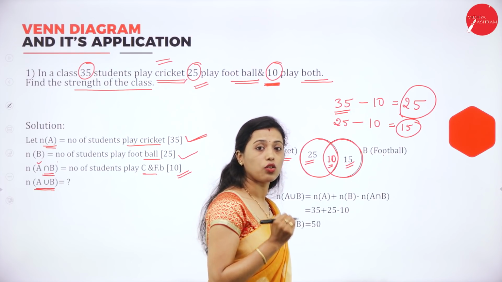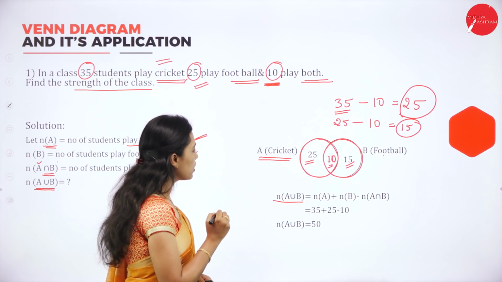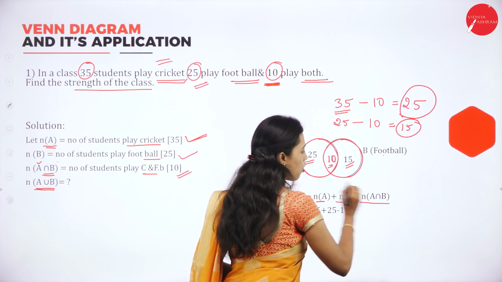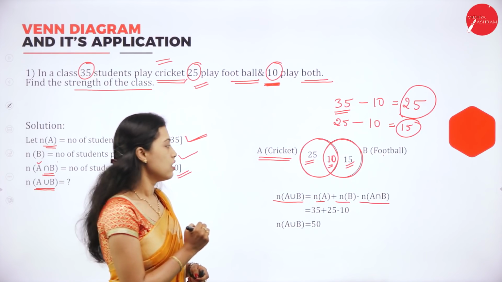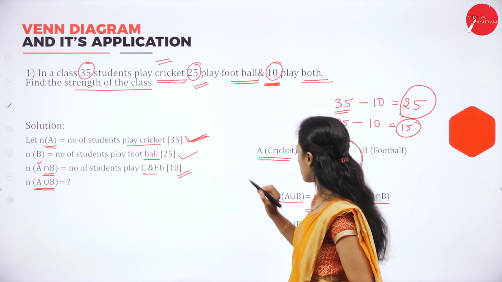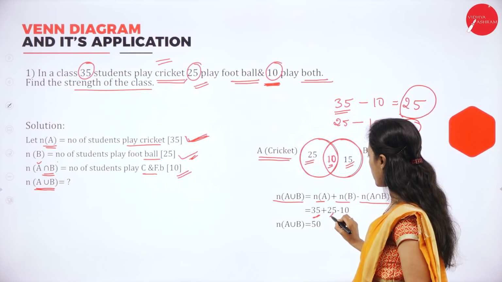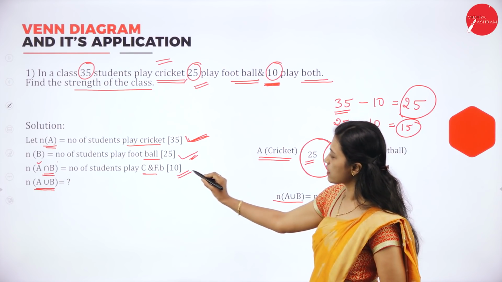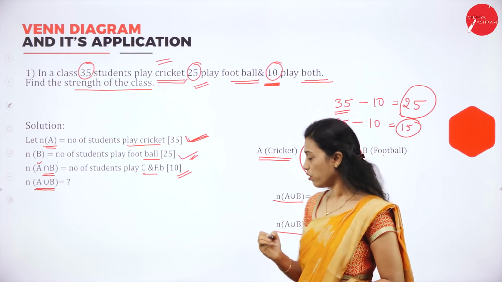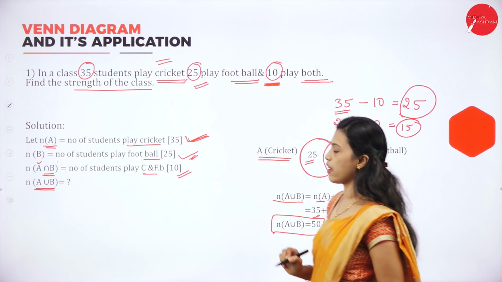Now we have to find out the total strength. Total strength means N of A union B. A union B is equal to N of A plus N of B minus N of A intersection B. N of A is 35, N of B is 25, minus N of A intersection B, that is 10. So N of A union B is equal to 50. There are 50 students in the class.